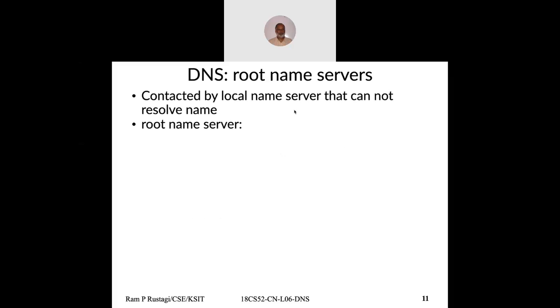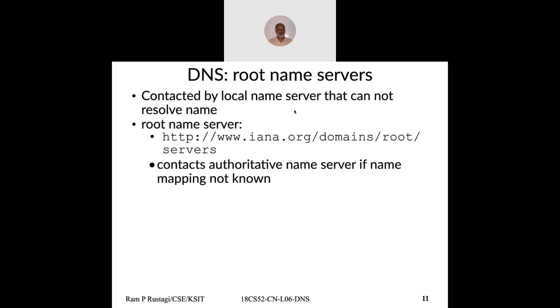The way we said DNS works, a client would contact the root domain name server, and the root name server, if it doesn't have the information, which is unlikely, will have information only about top level domain name servers like .com or .org or .edu. So it finds the information for the authoritative name server. Let's say we want to find the IP address for ksite.edu.in.